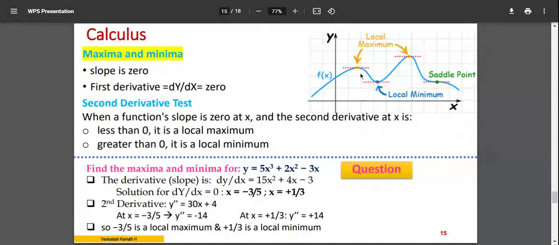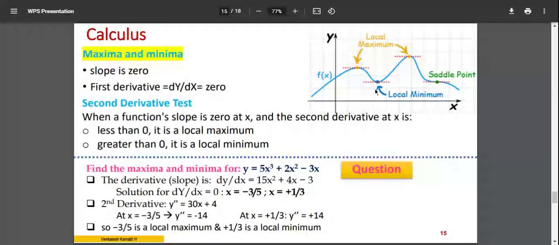At this point there is a maximum, and at this point there is a minimum. So given an equation, if I ask you to find a maxima and a minima, you will be able to find it. Remember, at such a point you may not be able to tell me exactly where the maximum is and where the minimum is.